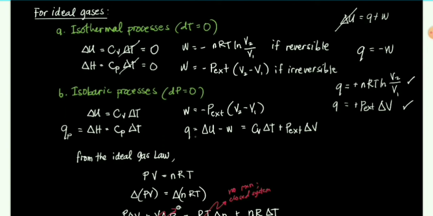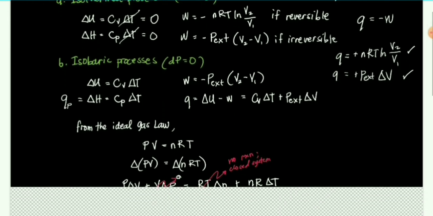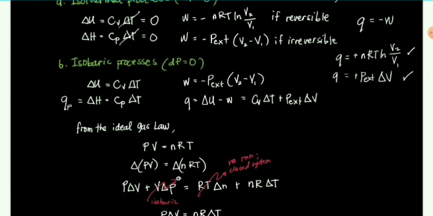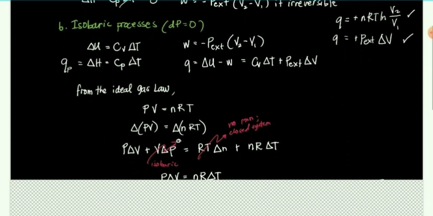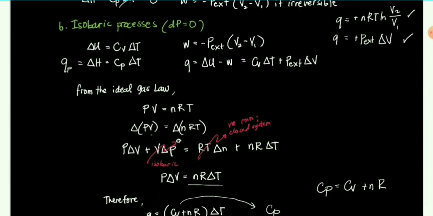Okay? So Q is equal to delta U minus W, meaning this is equal to CV dT according to delta U here, plus P external delta V according to work here. So pwede pa natin itong i-simplify from the ideal gas equation. PV is equal to nRT. So delta PV is equal to delta nRT. Okay? So yung total derivative ng right side will be P delta V plus V delta P. Since this is isobaric, delta P is 0, so this is 0.